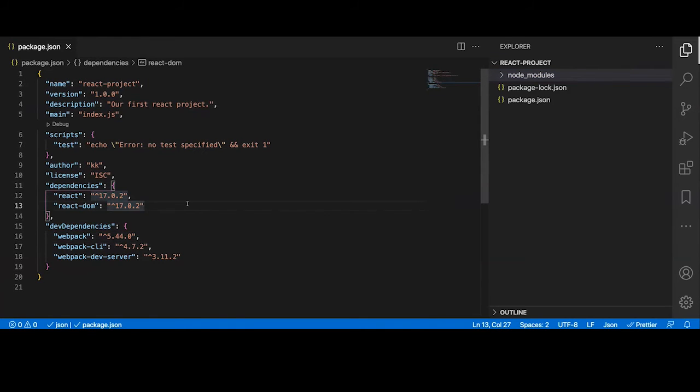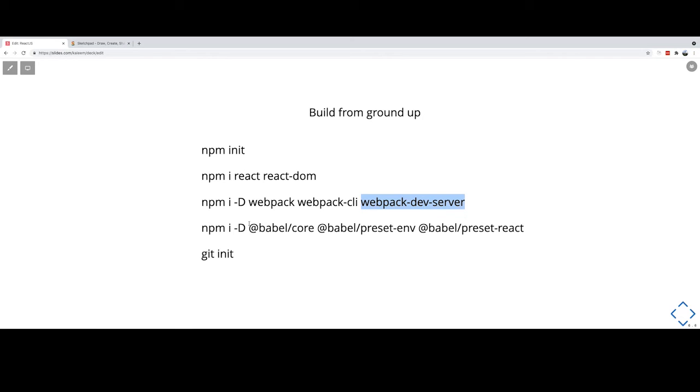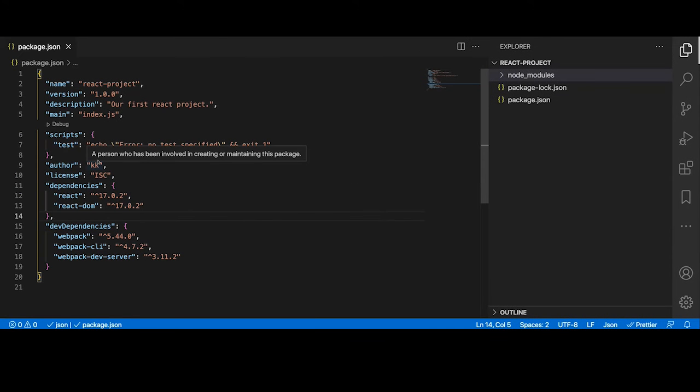Okay, so let's go to the next. We got Webpack to bundle our project and deploy it. This will bundle your project, and with this we can use the command on the command line, and Webpack dev server will help us deploy our code on the local server so we can test it. One more thing we need is Babel. As I told you, when you work with React, we'll be coding our components in ES6, or the higher versions of JavaScript.